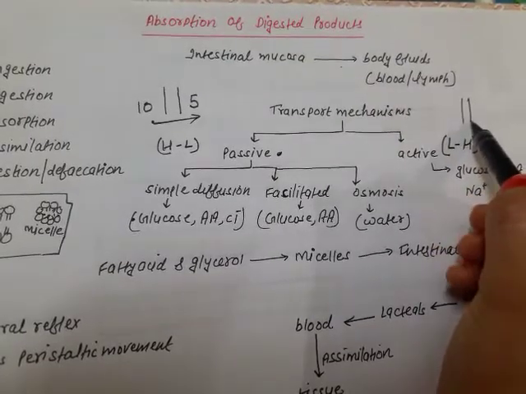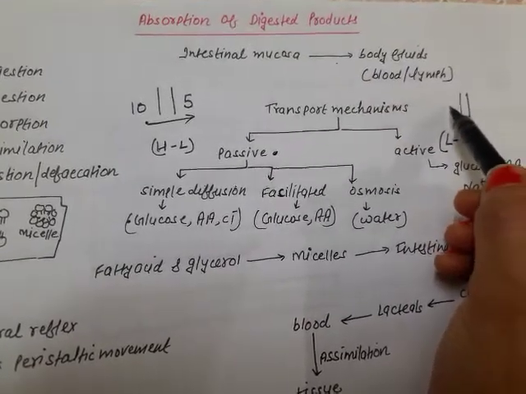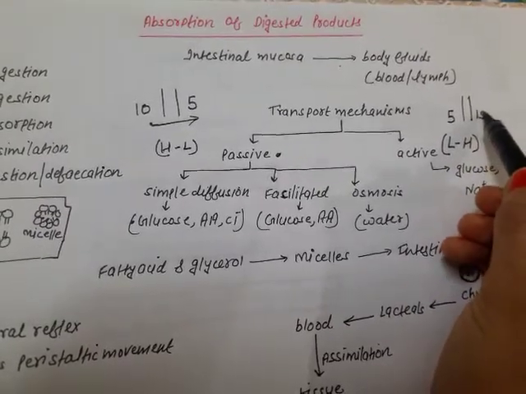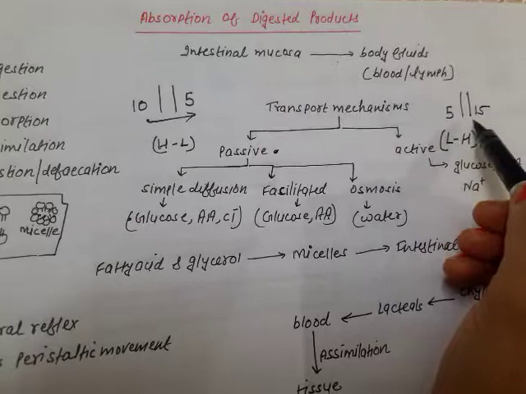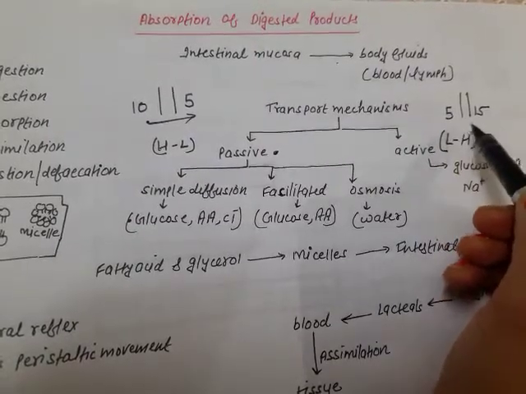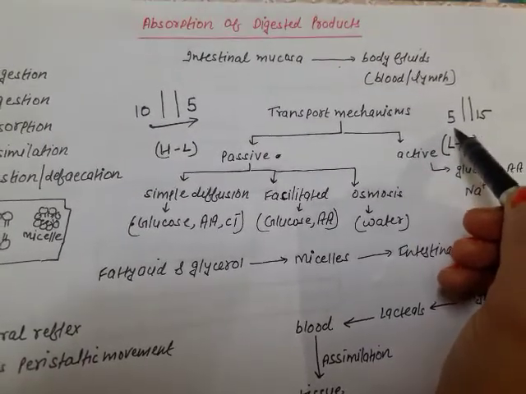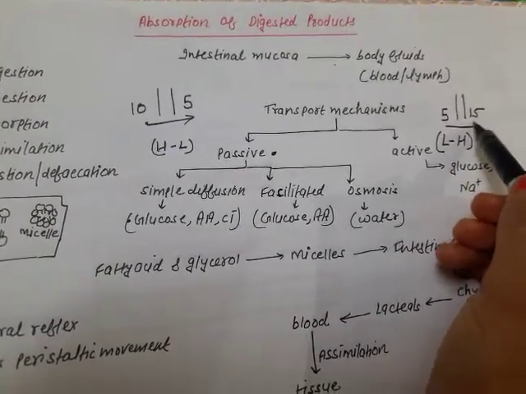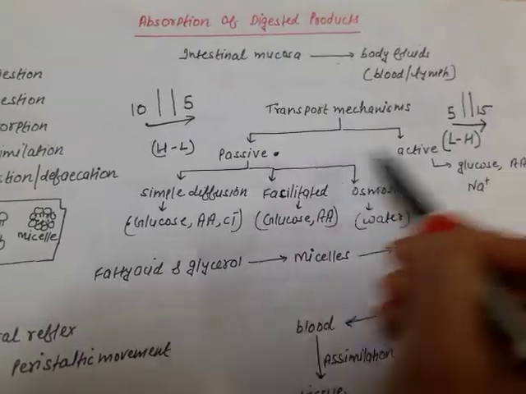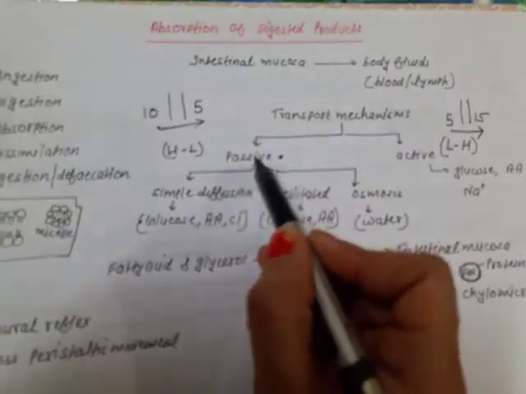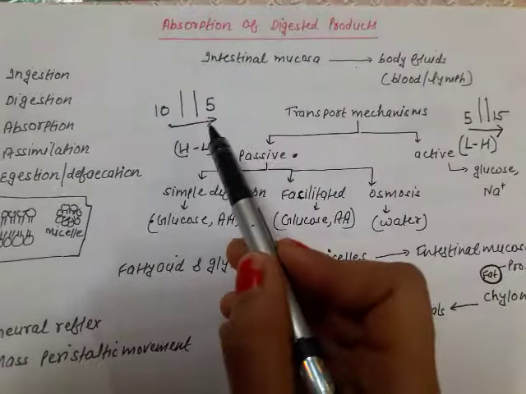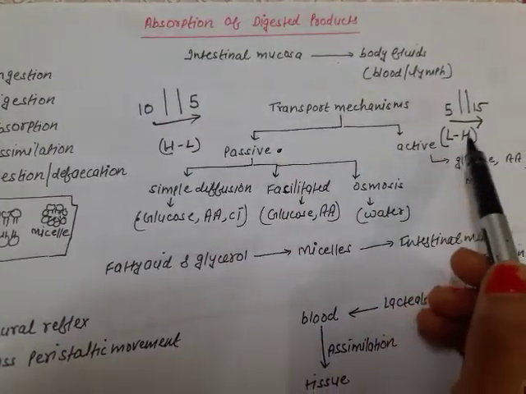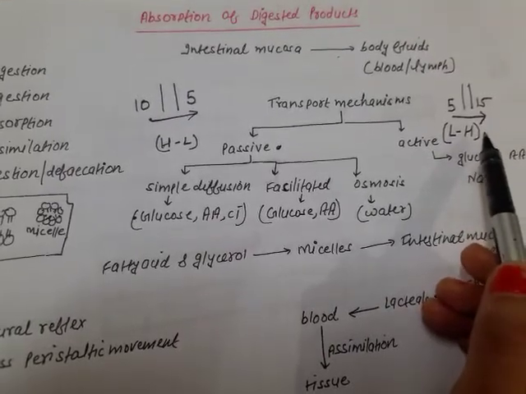But in case of active transport, how will the transport take place? Suppose the concentration of the amino acids here is 5 and here it is 15. So how will the transport take place? The movement of the amino acids will take place from a region of low concentration towards a region of high concentration. Means this passive transport is along the concentration gradient, but active transport is against the concentration gradient.